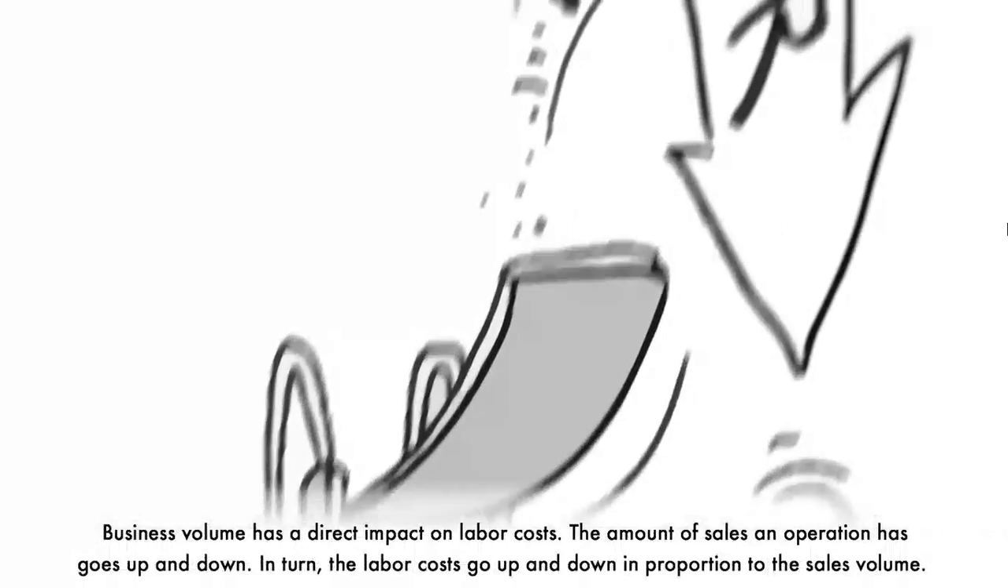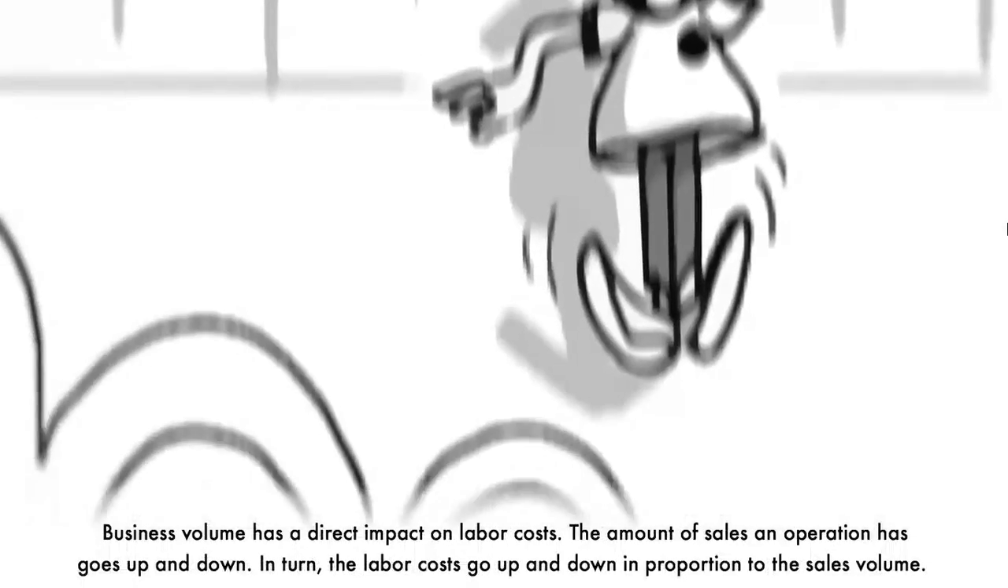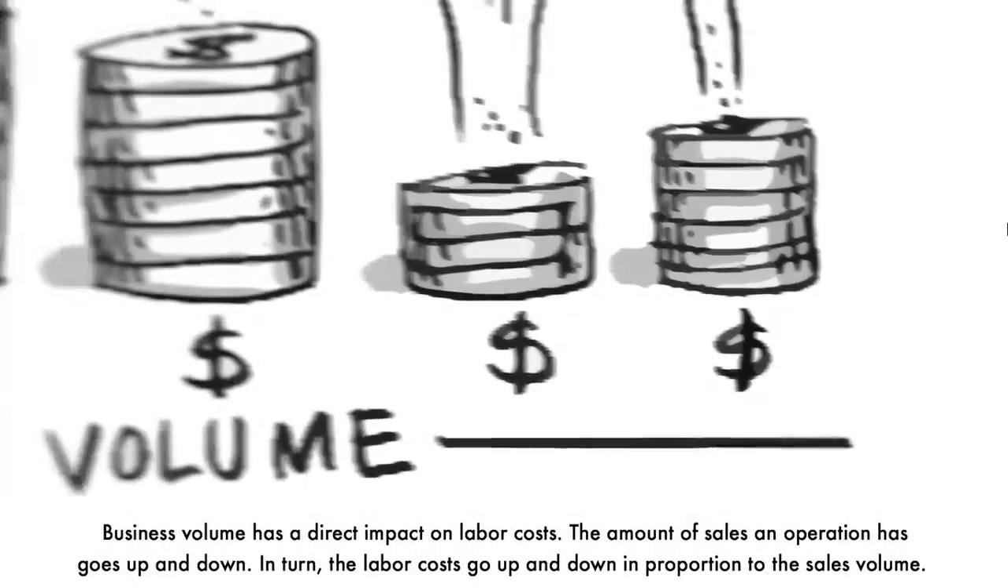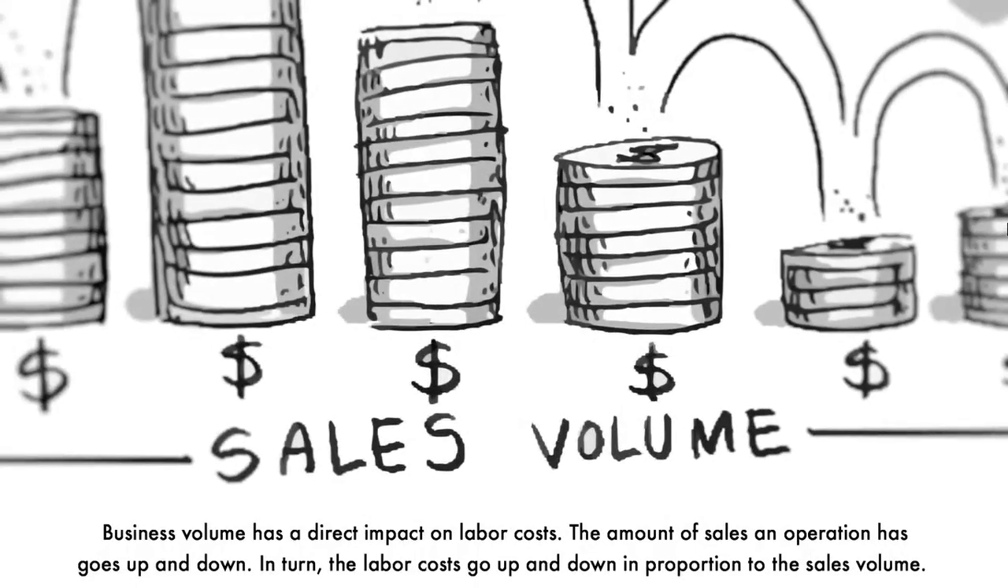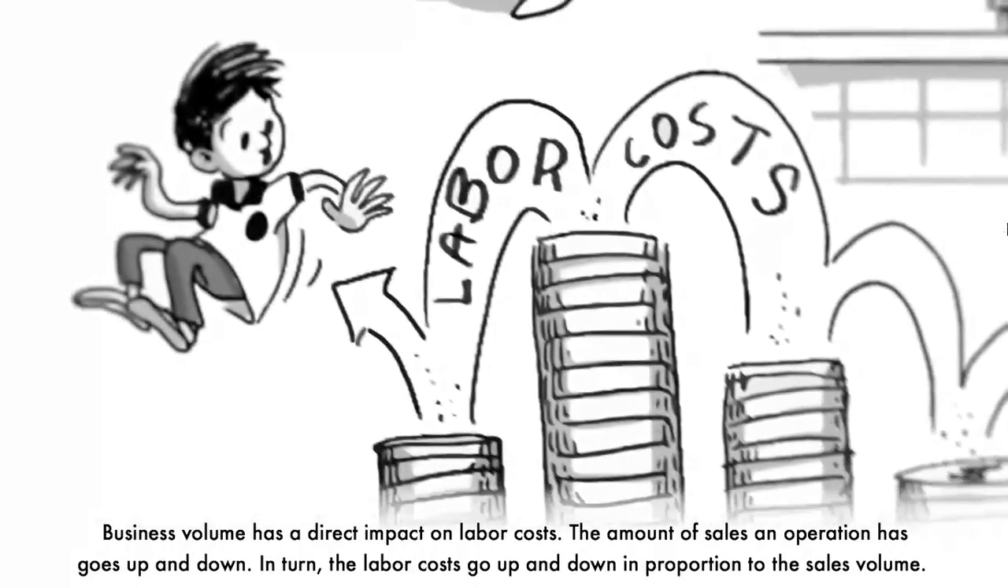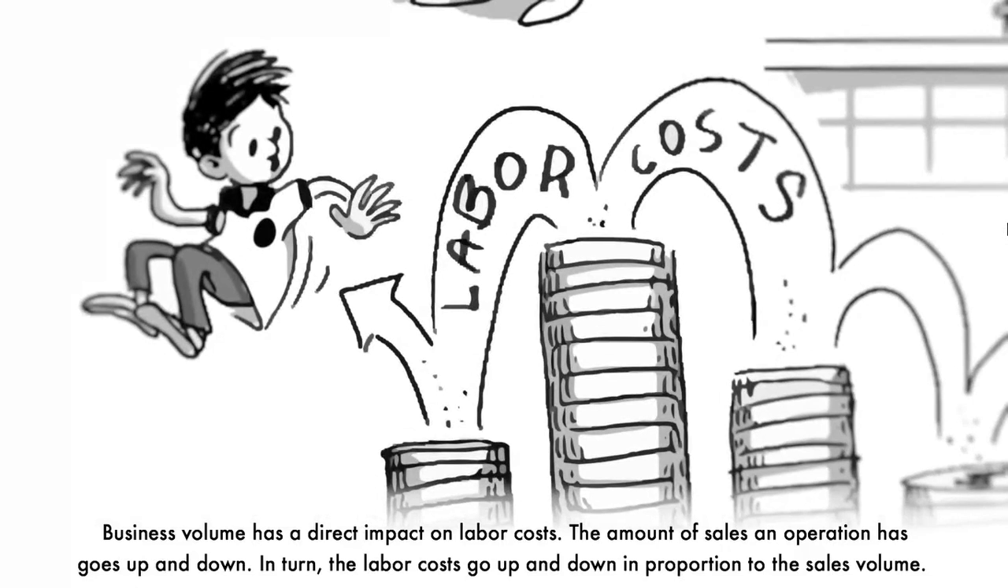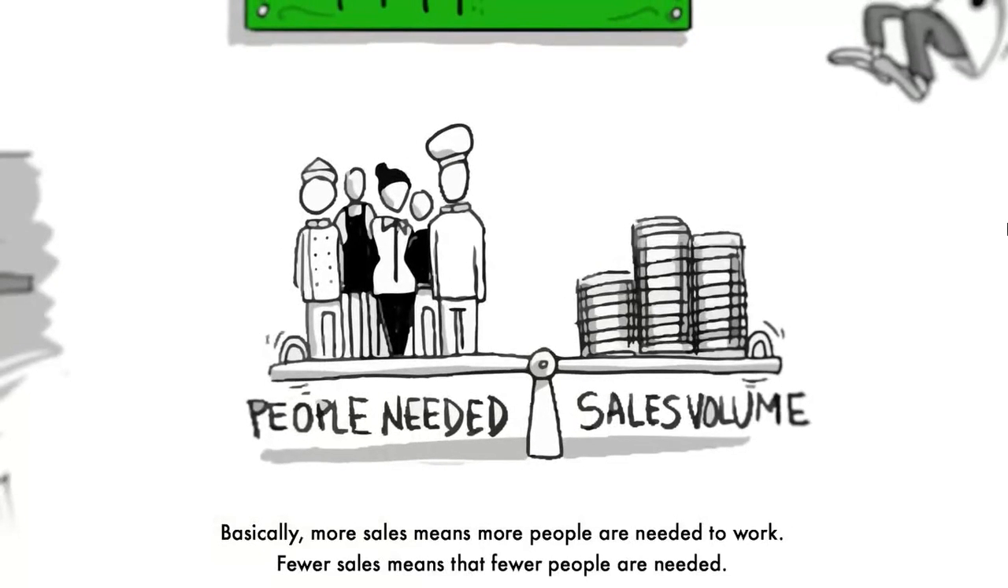Business volume has a direct impact on labor costs. The amount of sales an operation has goes up and down. In turn, the labor costs go up and down in proportion to the sales volume. Basically, more sales means more people are needed to work. Fewer sales means that fewer people are needed.